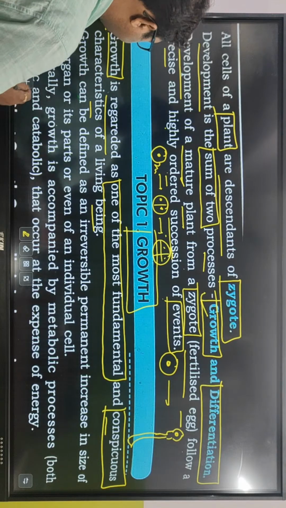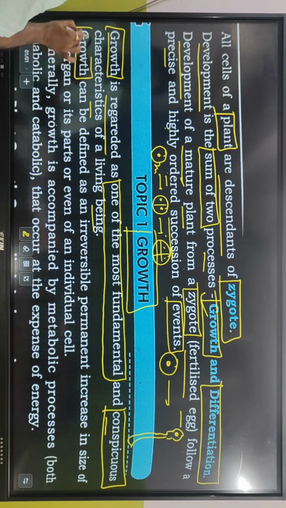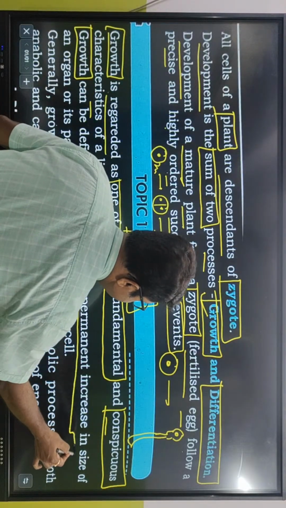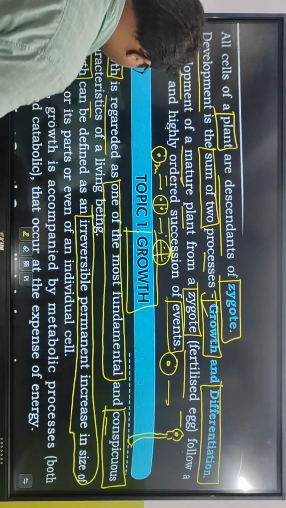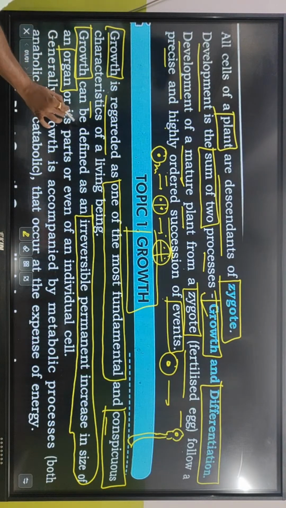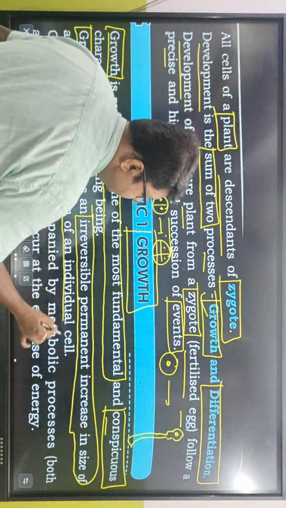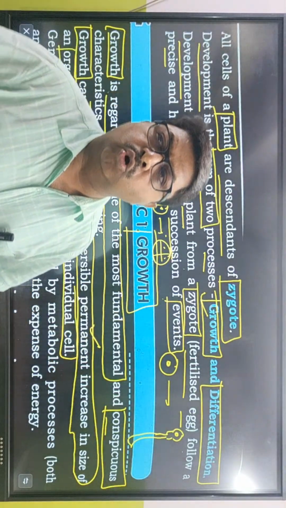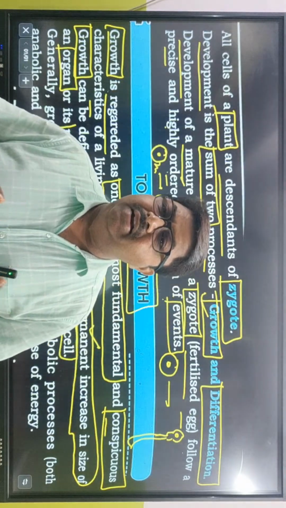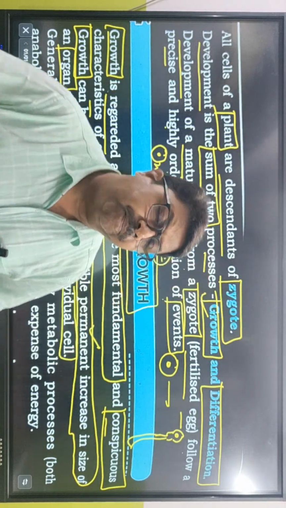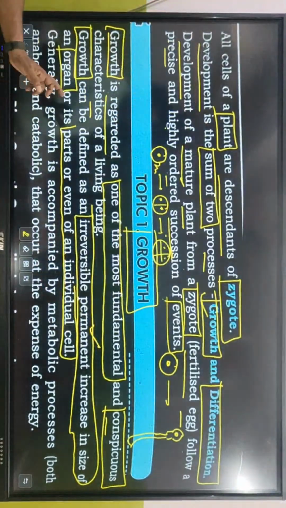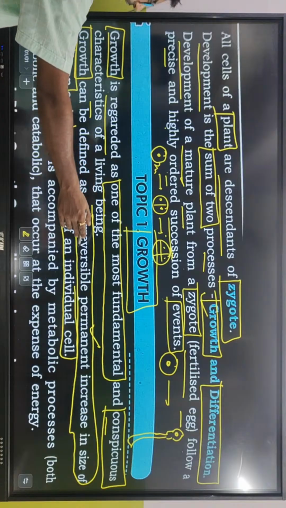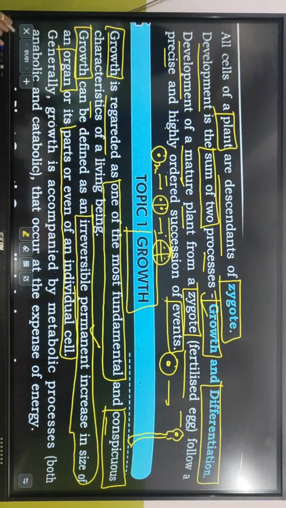Next, growth can be defined as an irreversible permanent increase in size of an organ or its parts or even of an individual cell. Irreversible permanent increase. So what is the meaning of growth? Growth means an irreversible permanent increase in the size of a cell or an organ, and ultimately it can also take place in an individual cell.